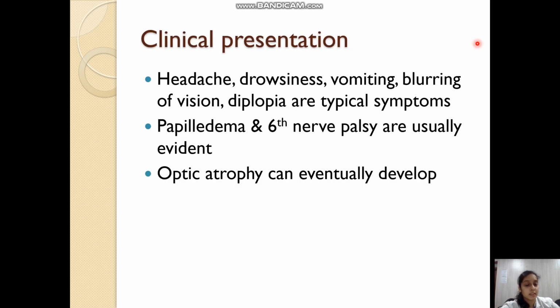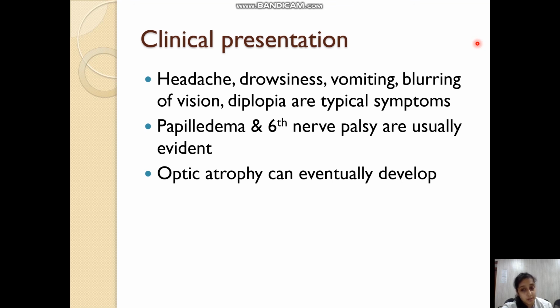The clinical presentation of patients with otitic hydrocephalus includes headache, drowsiness, vomiting, blurring of vision, and diplopia. All these symptoms are typical symptoms of raised intracranial pressure. Also, papilloedema and sixth-nerve palsy can occur if the region of the cavernous sinus or the optic chiasma is involved.